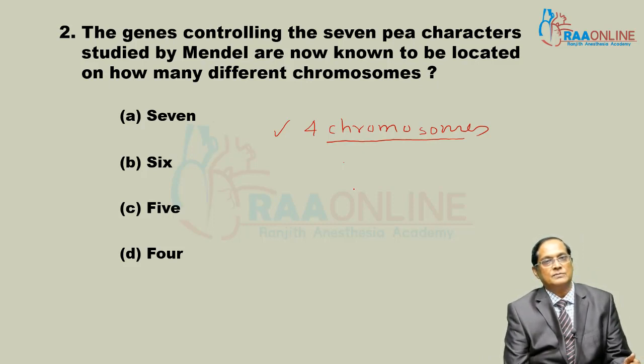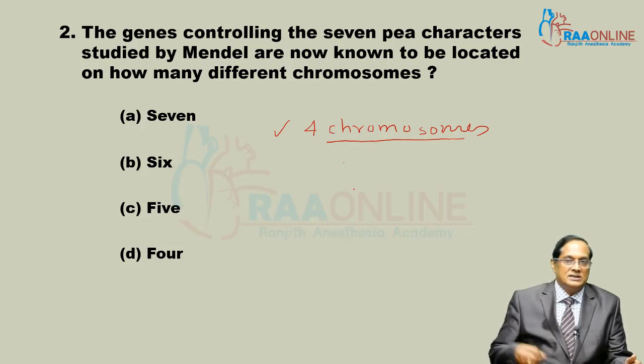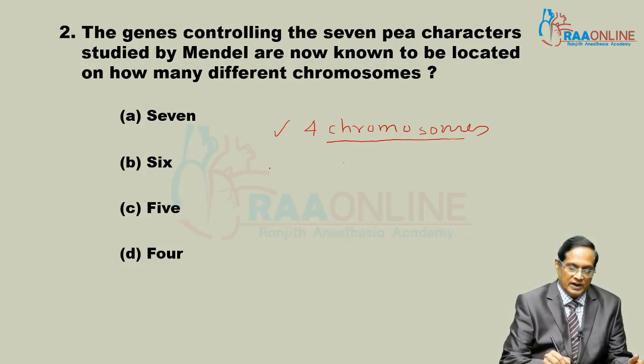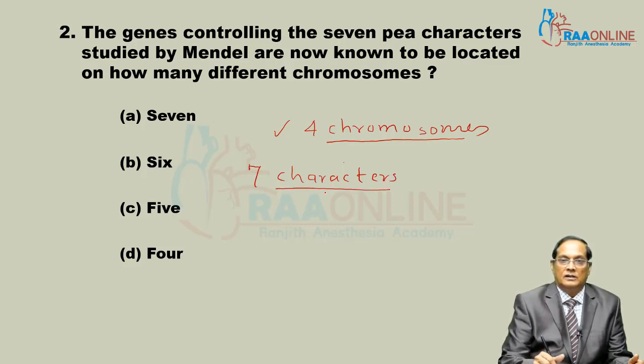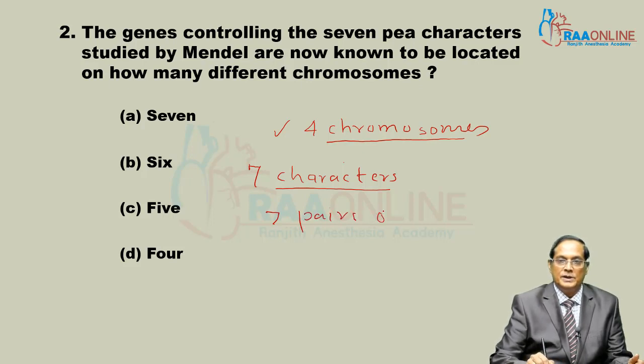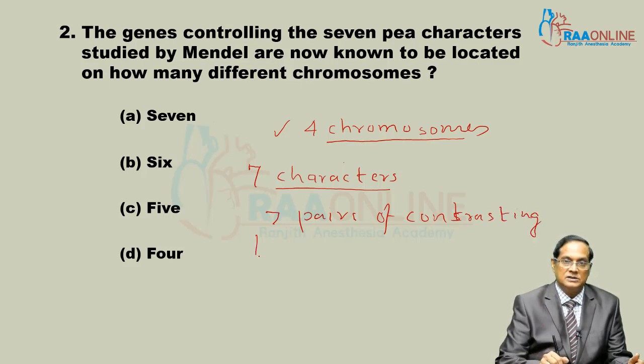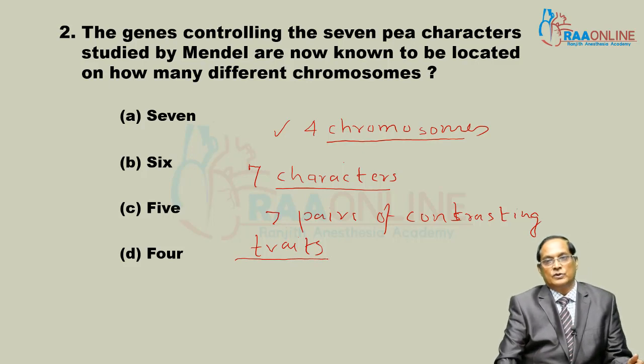So in total 7 characters Mendel studied, each with 2 variants, that is 7 pairs of contrasting traits. Their location is on 4 chromosomes.